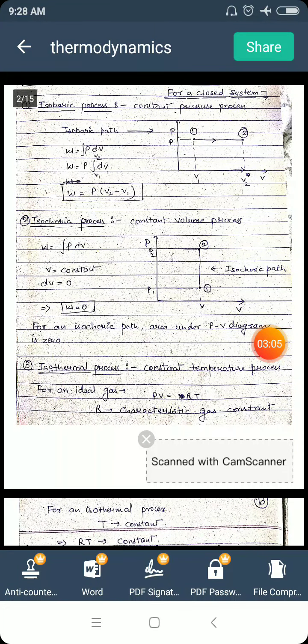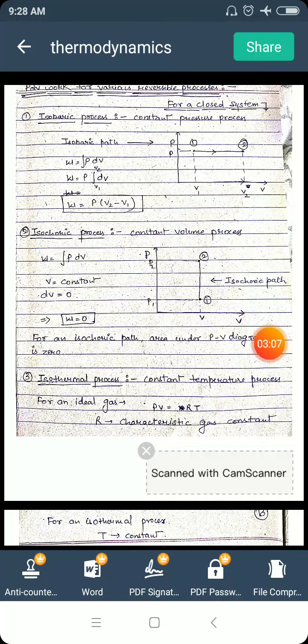Now we will derive the formula for work done. So W is equal to integral of P dV. As we know, for isochoric process, V is constant, so the differential of V, that is dV, will be equal to 0. Therefore work will be equal to 0. So for an isochoric process, there is no work done. Work done is 0 in case of constant volume process.